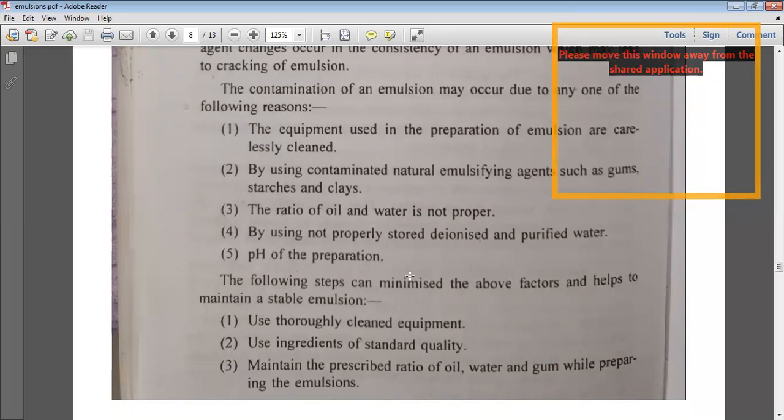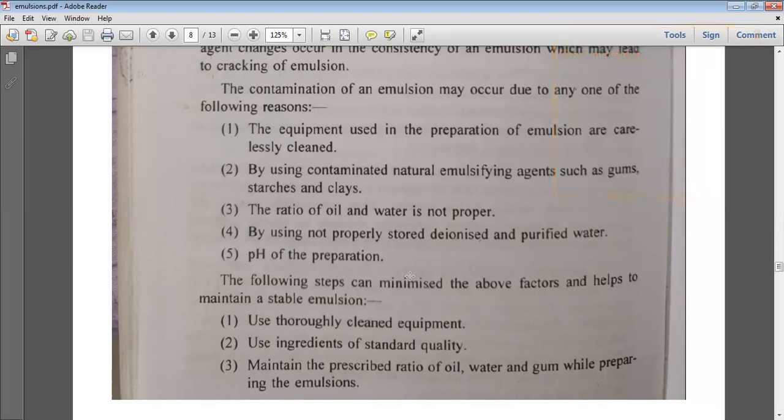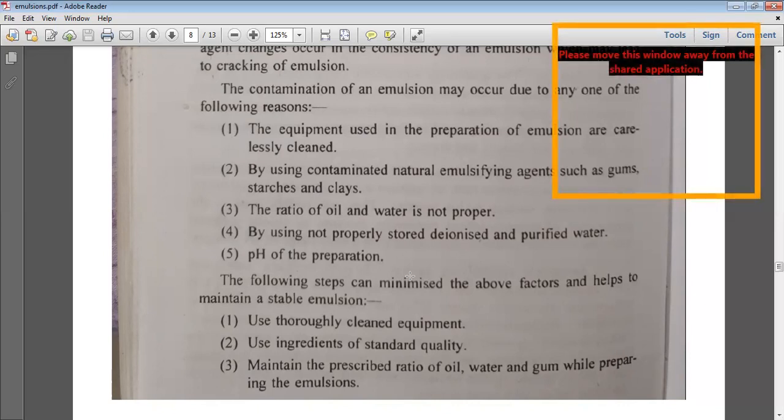Standard ingredients should be used, like acacia, tragacanth, oil, and water, which are all components of emulsions. Standard quality ingredients must be used, whether a flavor or any other substance used in the preparation. Standard quality chemical substances or ingredients should be used in order to prepare a stable emulsion which can be stored for a longer period of time. The oil to water ratio also should be maintained.